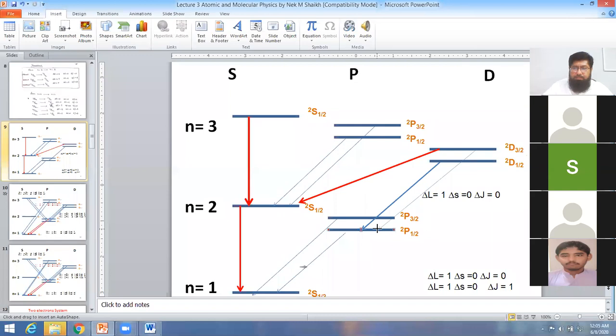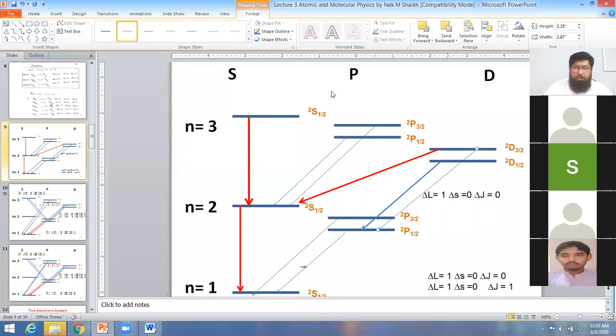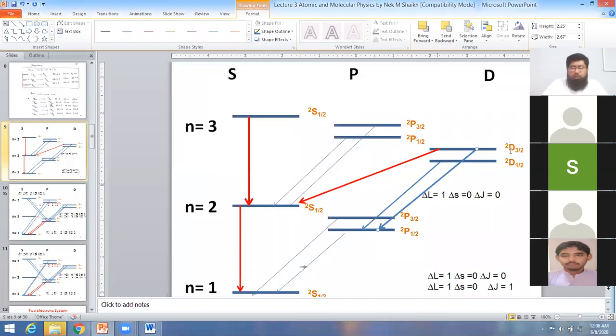From 3/2 to 2p 1/2, this is also possible. How? If we look here, this is a d orbital, L is equal to 2. This is a p orbital, L is equal to 1. So from 2 to 1, delta L is equal to 1. So it is possible.